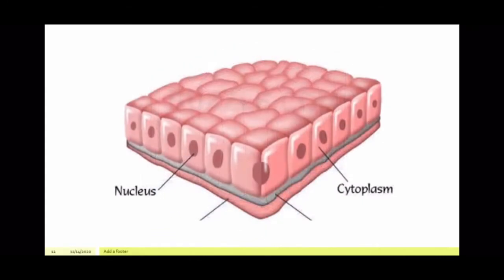The third one is cuboidal epithelium. Now you know why it is called like that. It's called cuboidal because the cells are in the form of cubes. These are the tissues that are present in the kidney, that is in the nephron or the tubules of the kidney. You will learn that later. For now, just understand it is present in the kidney and also in the salivary gland. Obviously, the main function is going to be the reabsorption of useful materials from urine, and also secretion of saliva.